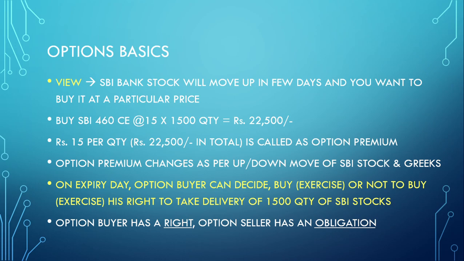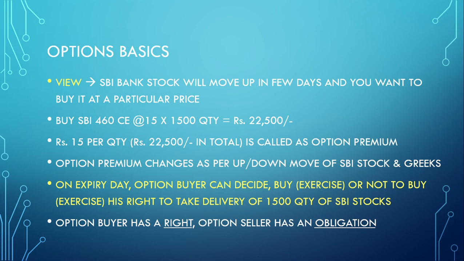At that point of time he is getting SBI stock at a cheaper rate, so he will definitely exercise his right. But say the SBI 460 option was bought, but the SBI stock has reached just 455. If the stock is available at 455 in the open market, why would he exercise his right to buy SBI at 460? So he will not exercise his right.